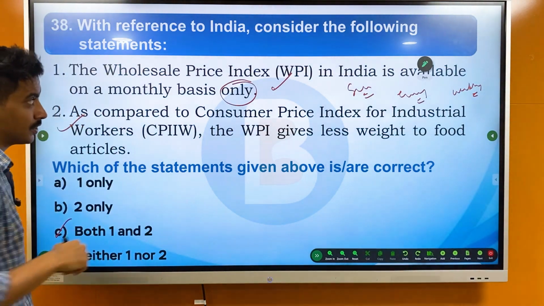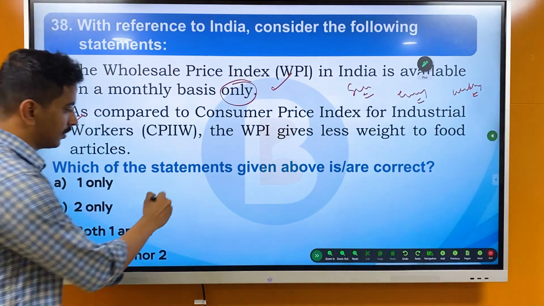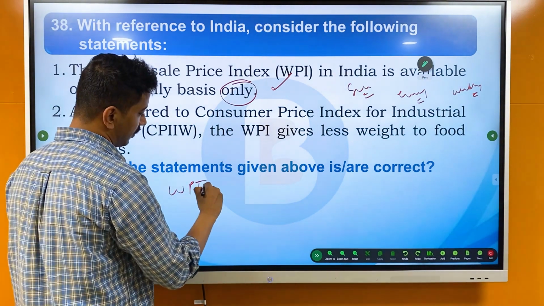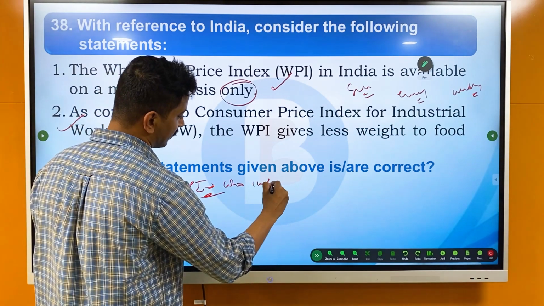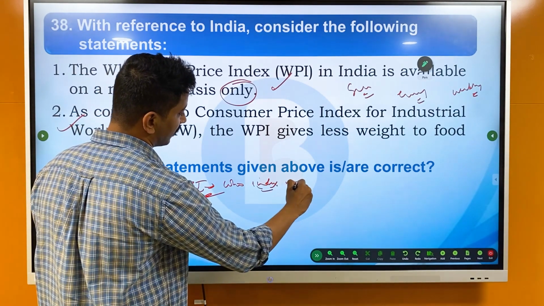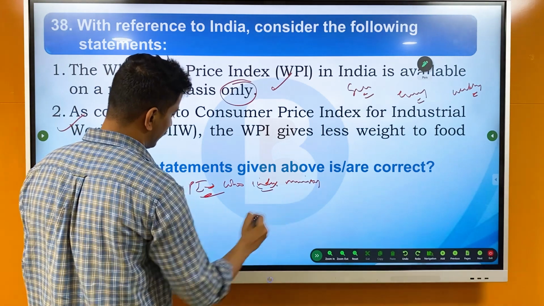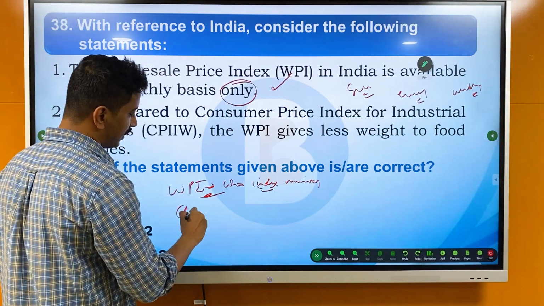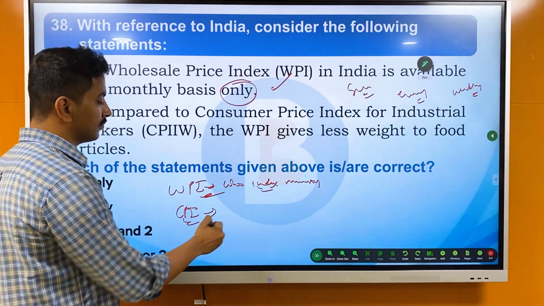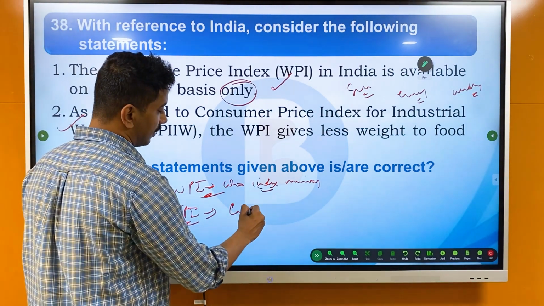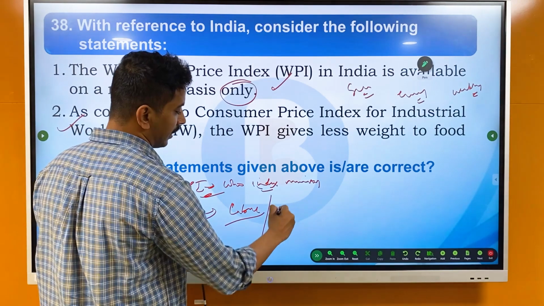But this was an old question. What we can expect is: WPI, who releases this index, which ministry? And then what about CPI, which ministries, and what is the role of Labour Bureau and CSO?